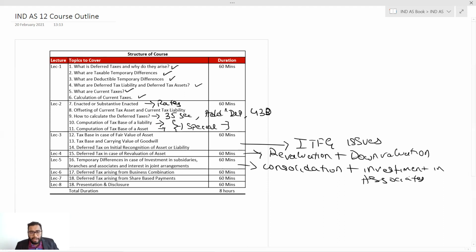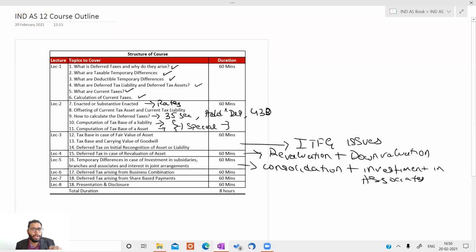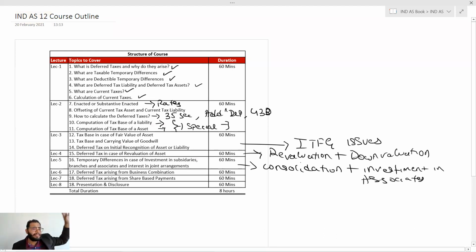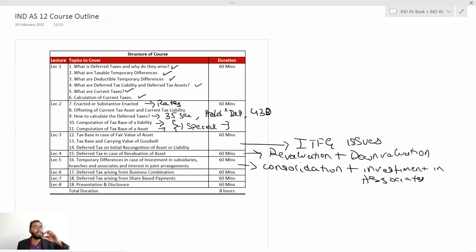Multinational companies have multiple countries, multiple tax systems. How do they recognize the deferred tax in that case? So let's say, for example, there is a US listed company that has a subsidiary in India, a subsidiary in Europe and everywhere else. So deferred tax of each nation, deferred tax in case of consolidation, then deferred tax on consolidated transactions, for example, intercompany transactions, profit on intercompany transactions, and deferred tax on that. So there are a lot of topics in case of consolidation. Then again, in case of business combination, in case of share-based payment, and then presentation and disclosure.